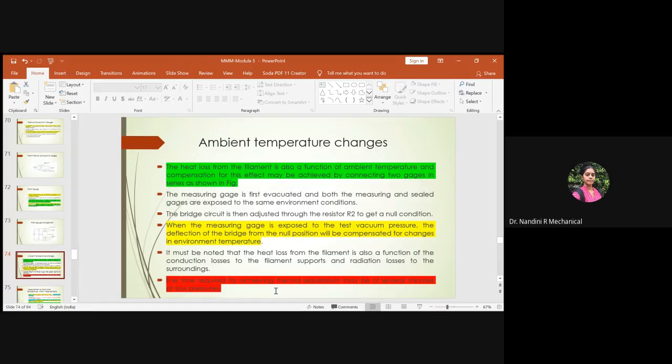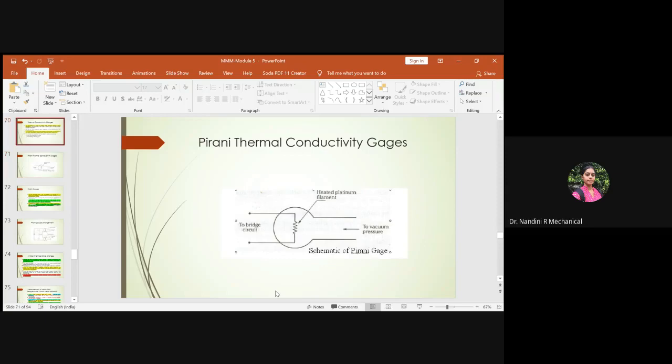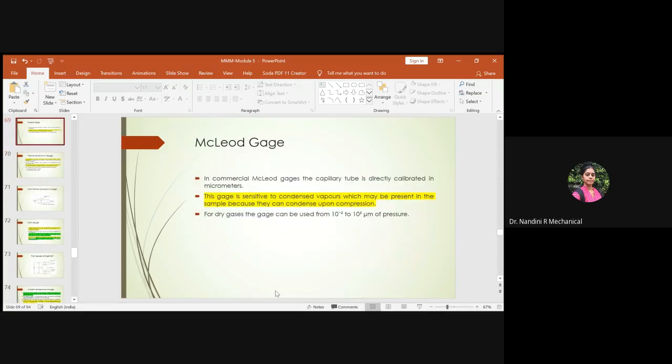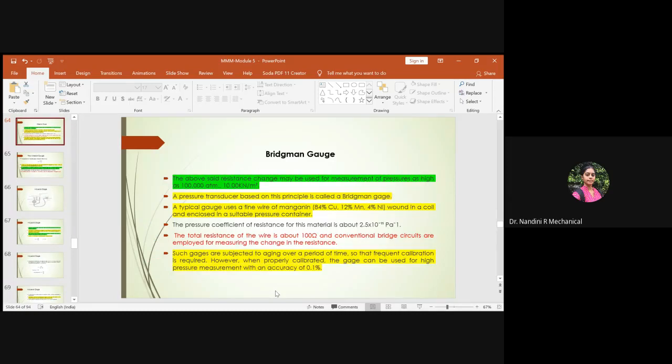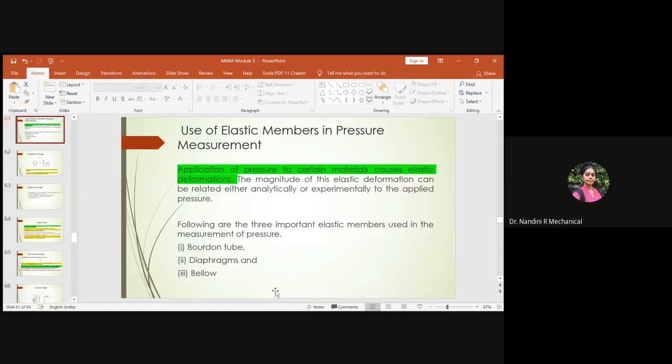So overall there are three gauges which are being used to measure our pressure measurements. One is Pirani, McLeod, and the other one is the Bridgman gauge. So these are the three instruments which are being used to measure pressure, apart from those using elastic members such as Bourdon tube, diaphragms, or bellows.